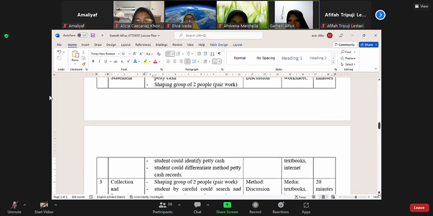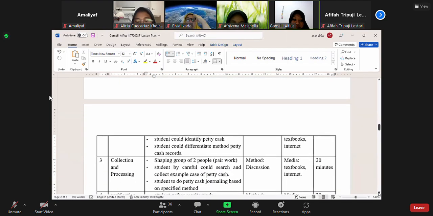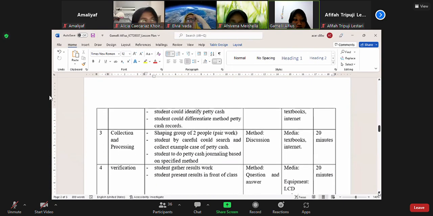The time is 20 minutes. The next step is data collection and processing. Students form groups of 2 people or pair work. Students carefully sort and collect example cases of petty cash, and then do the petty cash journaling based on a specific method.